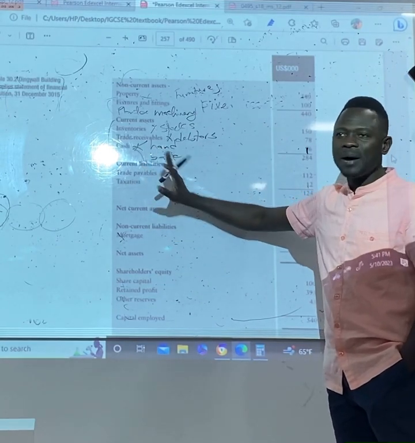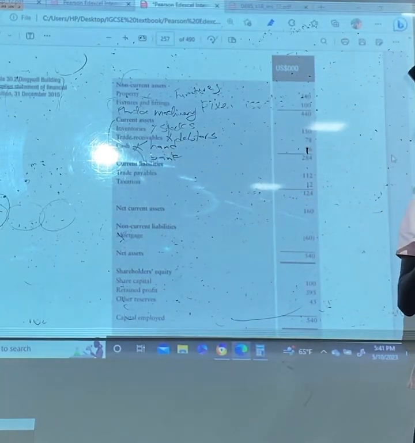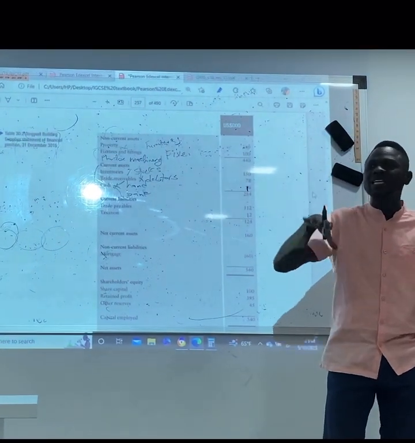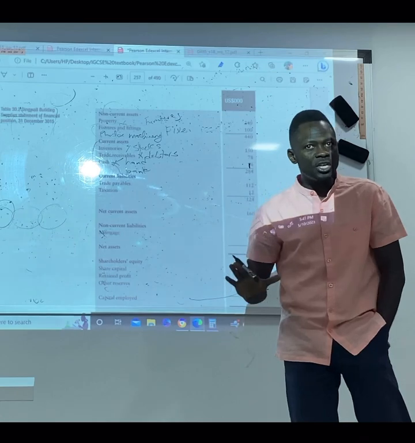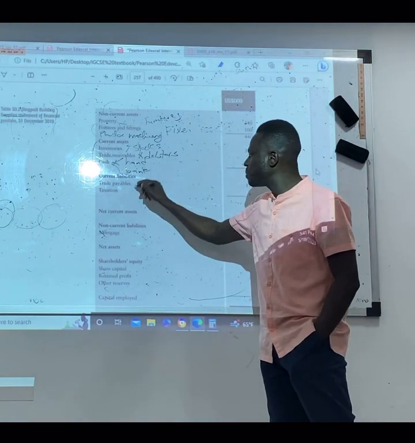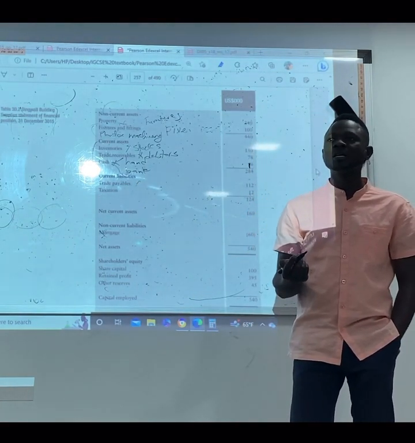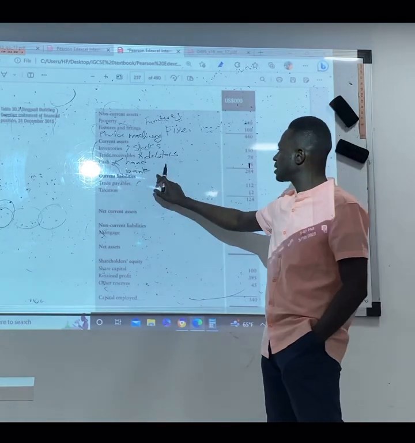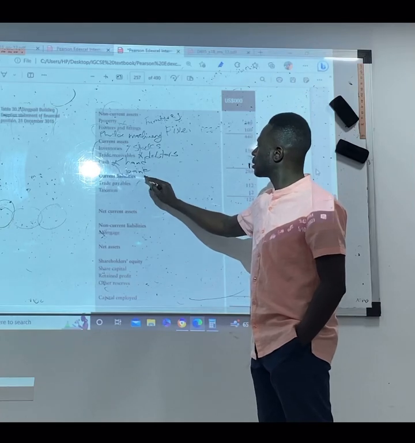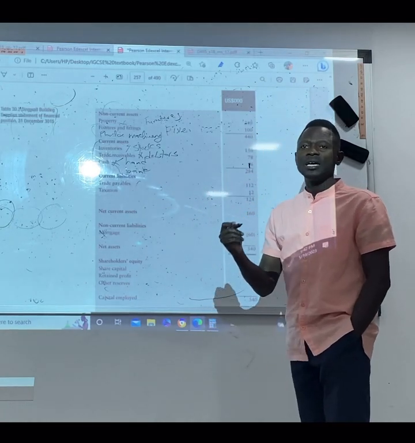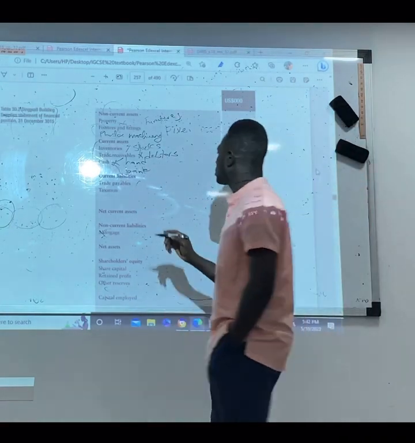Okay. Current liabilities. Why do we call them current liabilities? They are current liabilities because they cannot last. These are debts to the third party, but they cannot last for more than a year. Example is trade payables. What are trade payables? Creditors. Current liabilities are the debts to the third party.